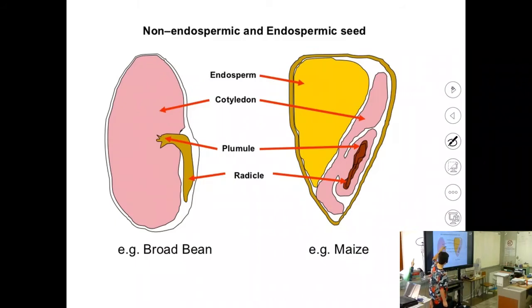The yellow is endosperm. In the non-endospermic seed, all the energy that was in the endosperm is now helping the embryo to grow. The embryo further needs to extract energy from the cotyledon. Here, the energy is still in the endosperm.